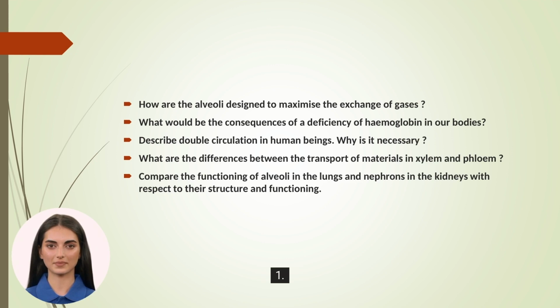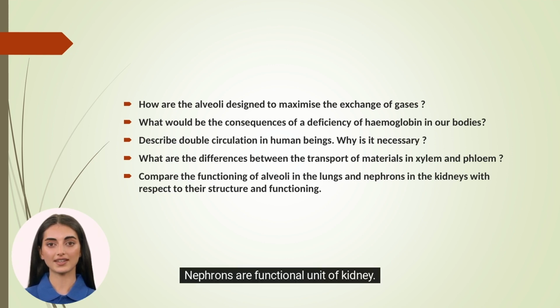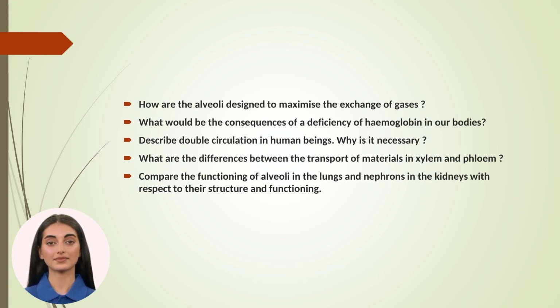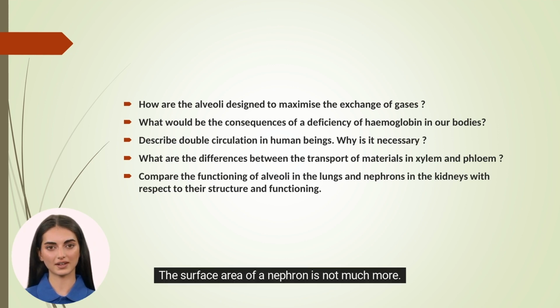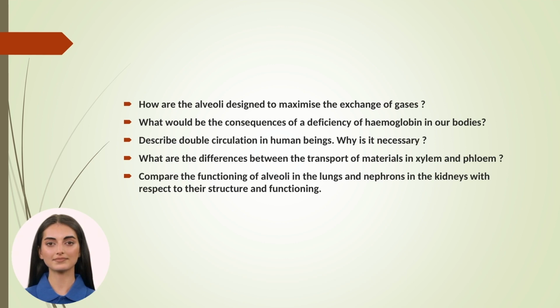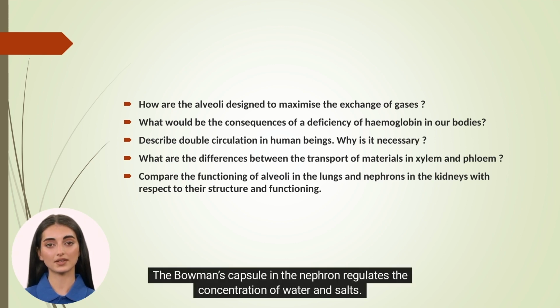Nephron: 1. Nephrons are the functional unit of the kidney. 2. A kidney has about 10 lakh nephrons. 3. The surface area of a nephron is not much more. 4. The Bowman's capsule in the nephron regulates the concentration of water and salts.